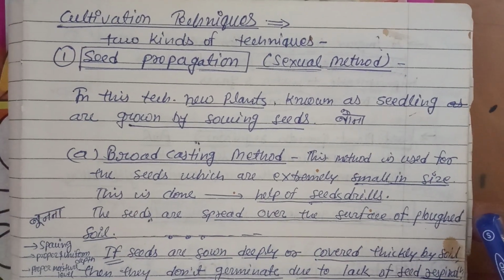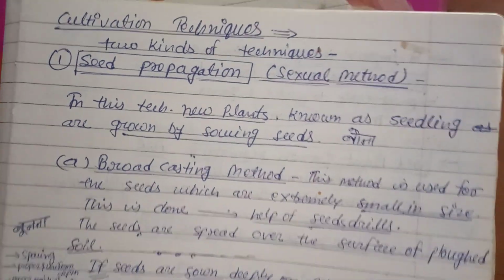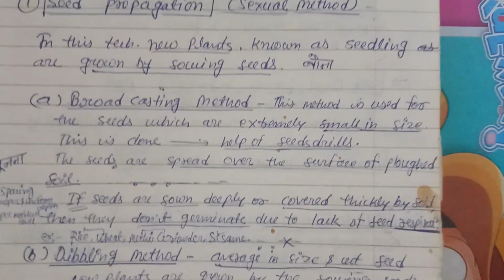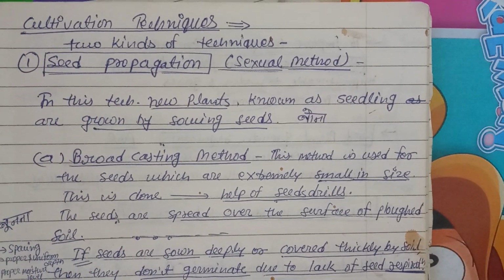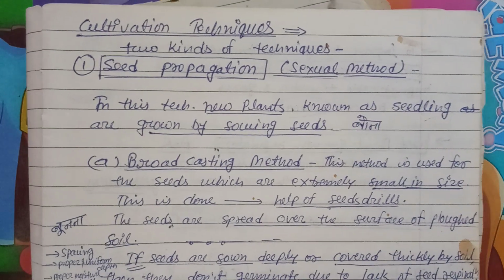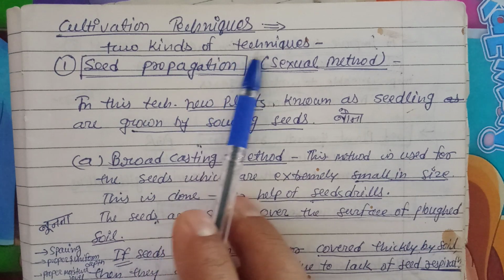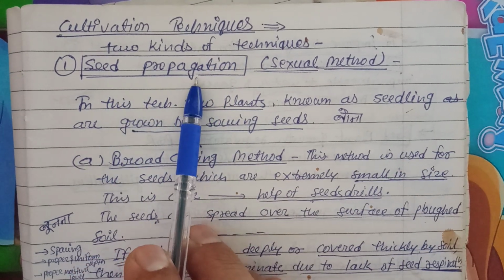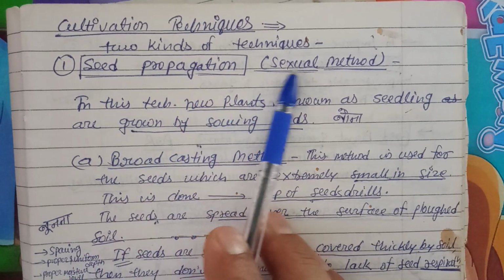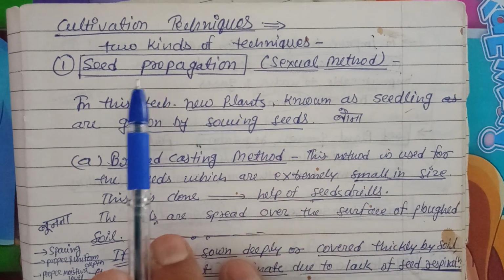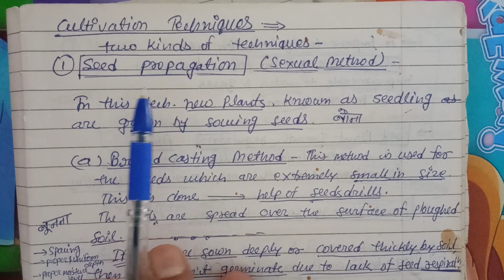When we talk about the cultivation techniques, we have certain things to discuss. Two types of cultivation are possible, right? The two kinds of cultivation techniques are seed propagation and vegetative propagation. Seed propagation is called the sexual method, and vegetative propagation is called the asexual method, right? First we will discuss seed propagation.